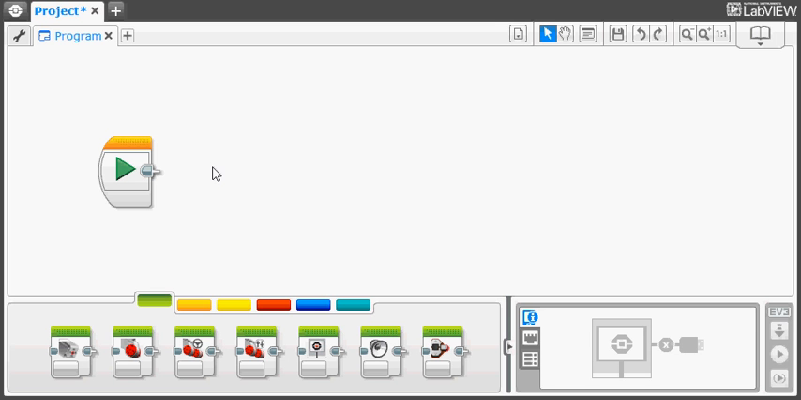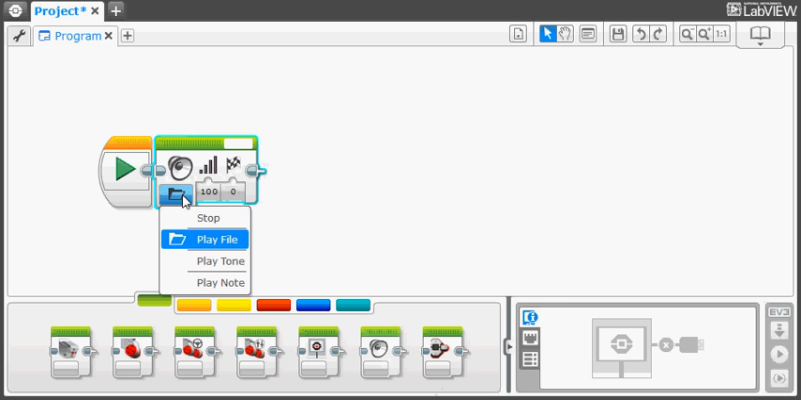Video number 6. Making your EV3 robot speak. First, drag the sound block up next to the play block. Click on the first button. You can choose out of play file, play tone, or play note. I will choose play file.